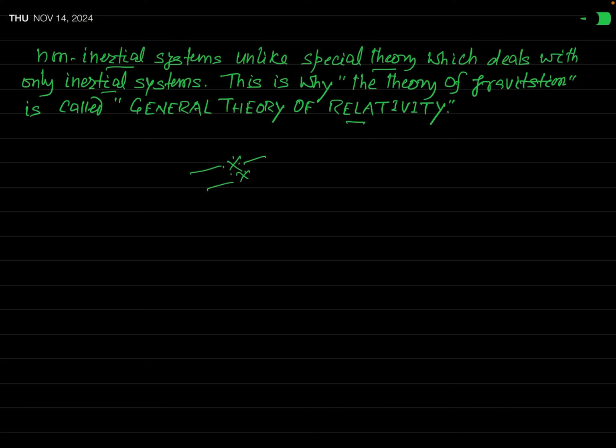This is the theory of gravitation proposed initially by Albert Einstein, modifying the Newtonian theory of gravitation, and after his general theory of relativity, there are so many workers, so many mathematicians who have developed this theory of gravitation, which is called the general theory of relativity.